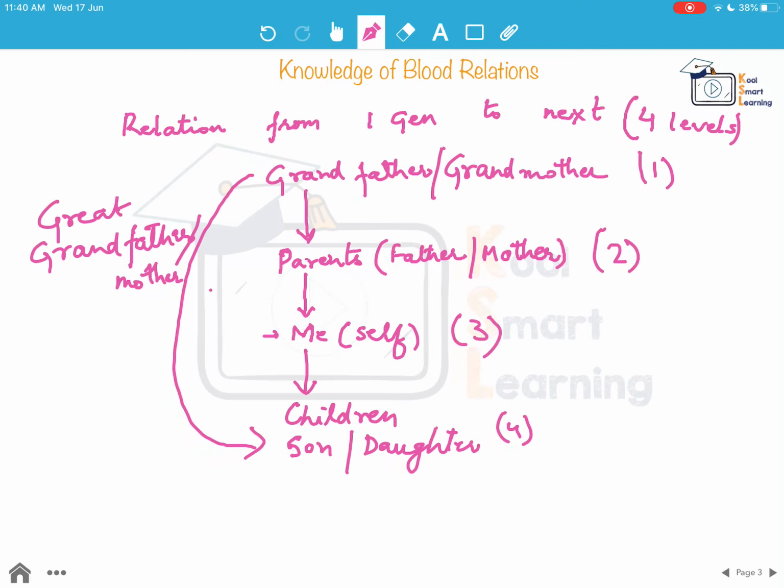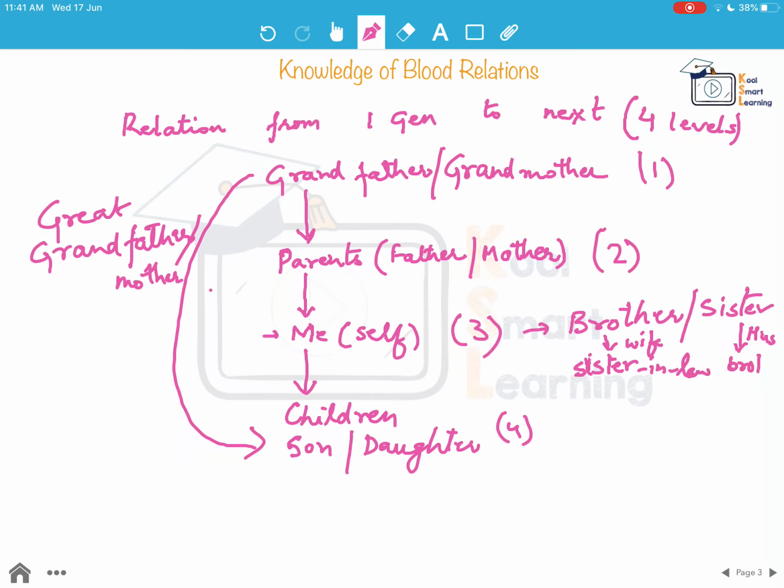No, there are others. When I talk about self, the relations like brother, sister, they are my generation. These relations also come into picture. Now brother's wife would be my sister-in-law. So this is another relation that we need to know. Sister's husband would be brother-in-law. This is another relation that we need to know.